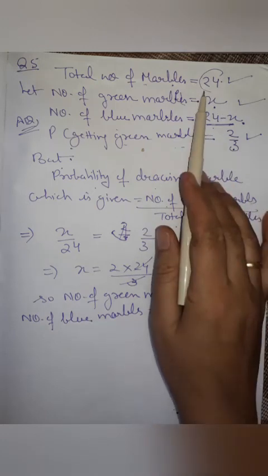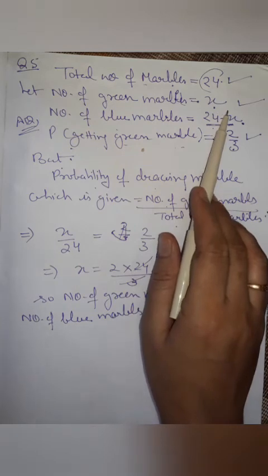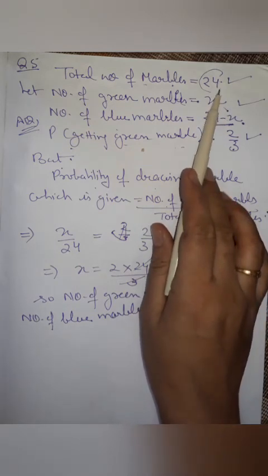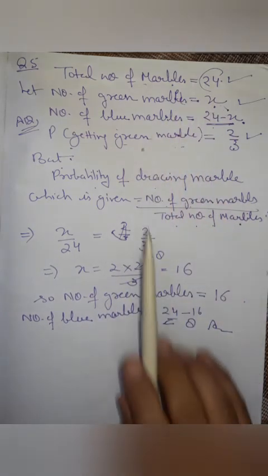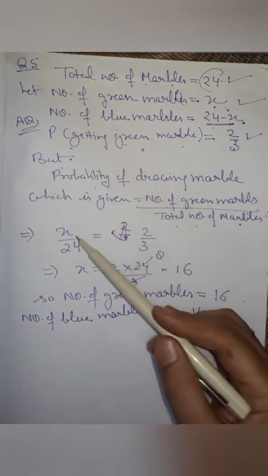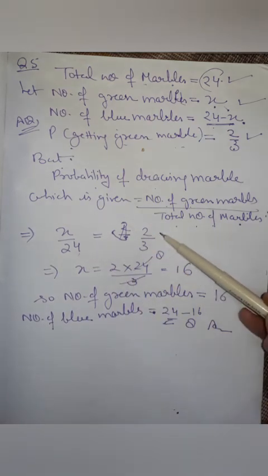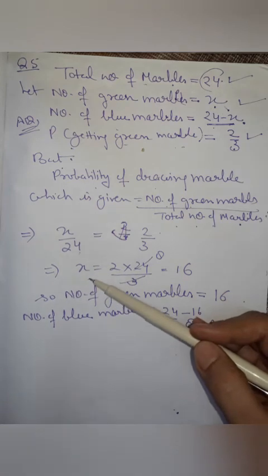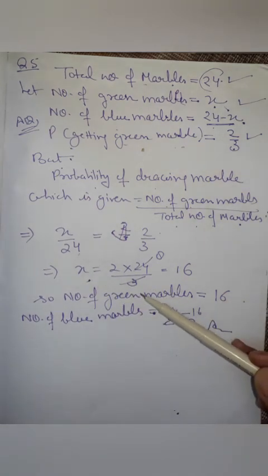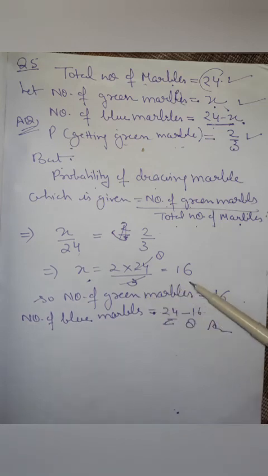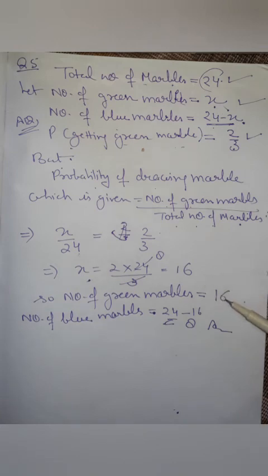Supposing that number of green marbles is x and total number of marbles is 24, probability of getting a green marble is x upon 24, and it is already given that it is 2 upon 3. If we calculate the value of x, we get 2 multiplied by 24 upon 3. x is equal to 16. So number of green marbles is 16.